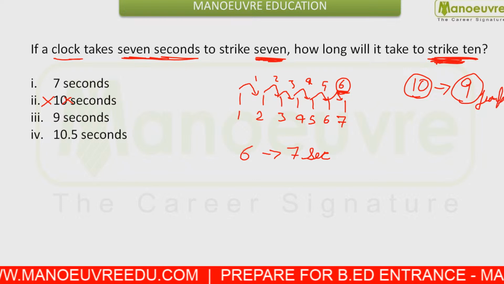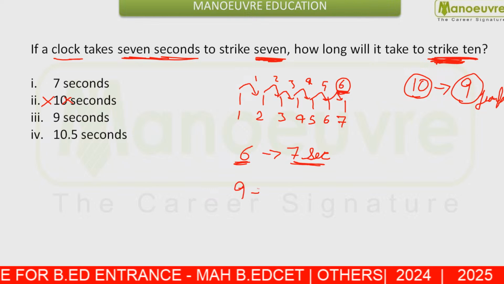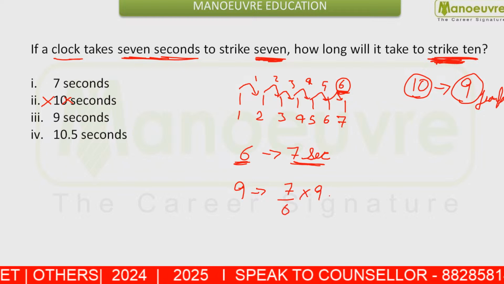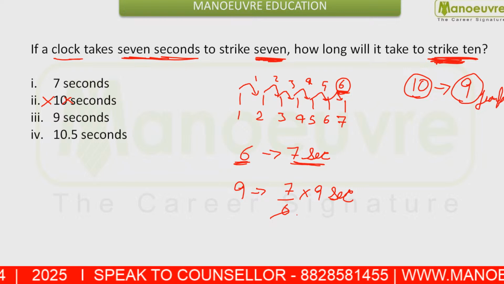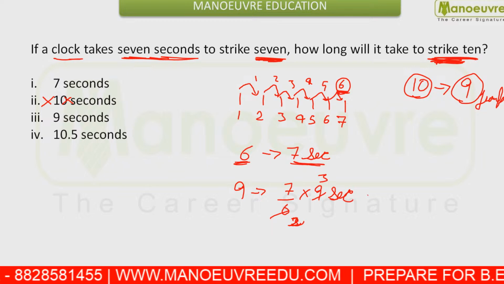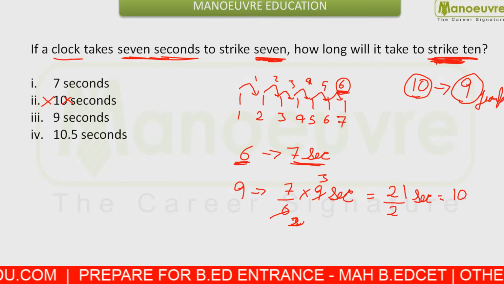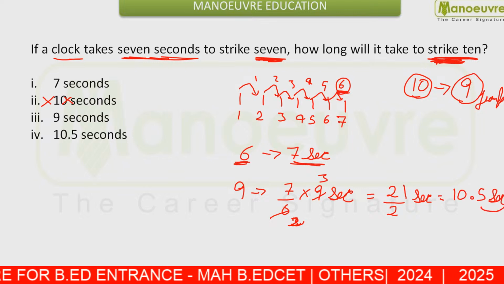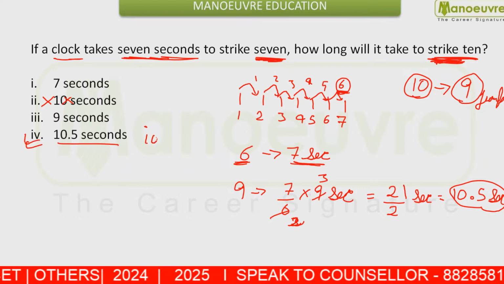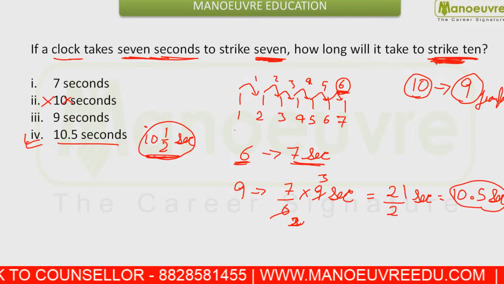That means to take 6 jumps, it takes 7 seconds. To make 9 jumps, it will take 7 by 6 into 9 seconds. And this comes out to be what? You cancel 3 with this 2, cancel 9 with the 3, you get 3. You can say this is 21 by 2 seconds, or you can say this will take 10.5 seconds. So your answer should be option 4, that is 10.5 seconds, or 10 and 1 by 2 seconds. This should be your answer.